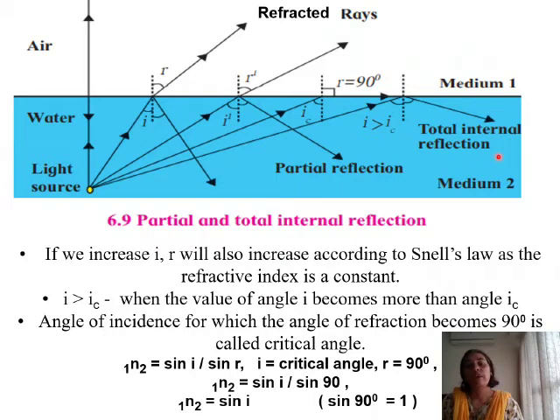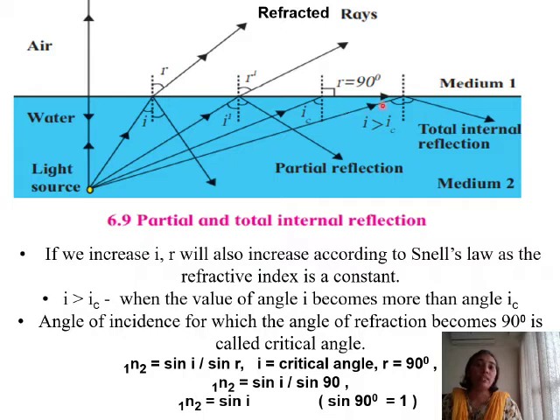So let me just repeat the two things. For a certain value of angle of incidence, the angle of refraction becomes 90 degrees. So this value of angle of incidence for which your angle of refraction becomes 90 degrees is called the critical angle.